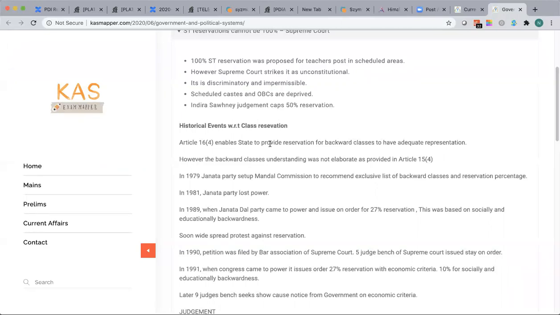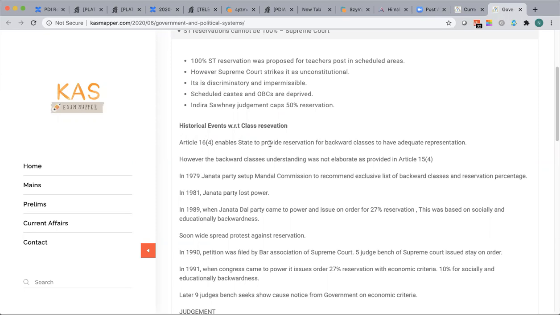However, Article 15.4 provides an exception: there can be certain discriminations in favor of women and backward classes, more suitably scheduled castes and scheduled tribes. It means the state can make policies for the upliftment of women and SC/STs.